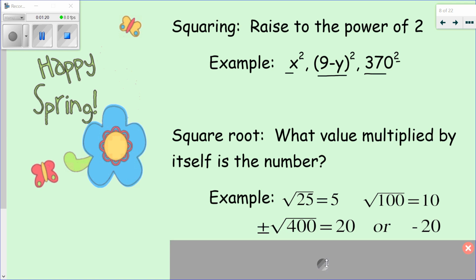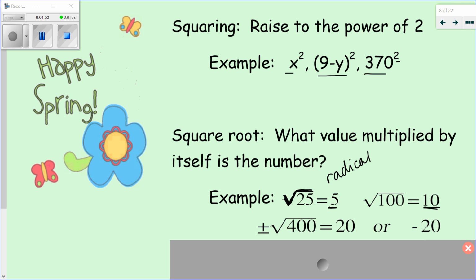All right, let's take a look at a quick example of a square root then. So squaring is squared. A square root is going to be this sign right here, right? This is called a square root sign or a radical. So what is a square root? It's what value multiplied by itself is that number. So when I say the square root of 25, I'm saying that 5 times 5 is 25, right? Square root of 100, 10 times 10 is 100.